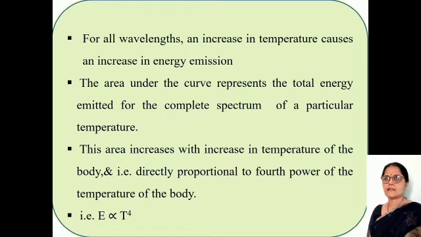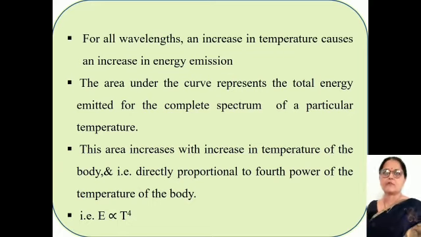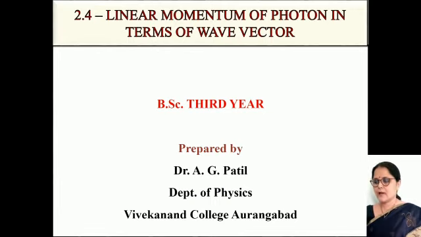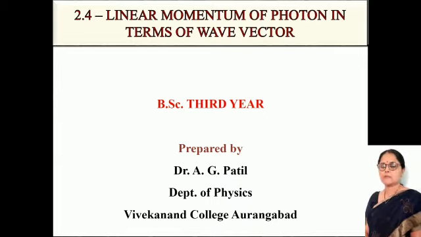When we see the Wien's displacement law, the curve of a blackbody spectrum obtained by Lummer and Pringsheim was tried to be explained by Wien's and Rayleigh-Jeans law, applying the existing classical mechanics. The next article is linear momentum of photon in terms of wave vector. The fundamental relation of quantum mechanics, which correlates the momentum of a quantum particle to the wave vector of the matter wave, is represented.